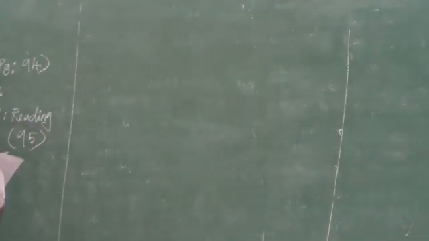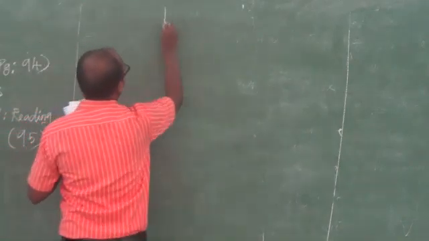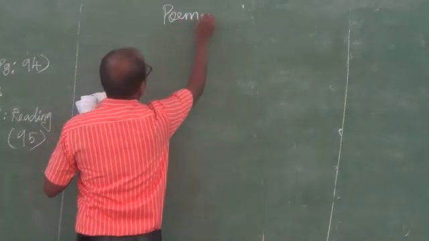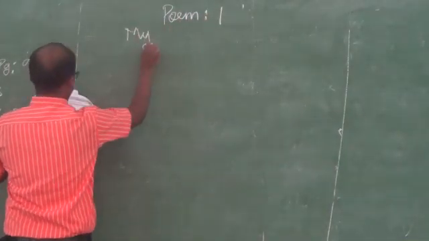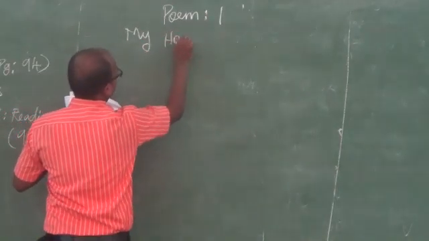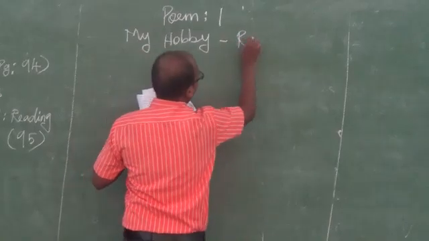Children, take page number 95. So, My Hobby, Reading. Poem 1. My Hobby, Reading.